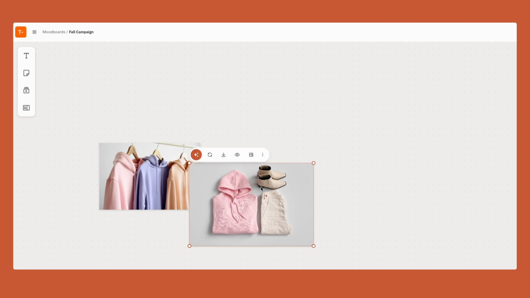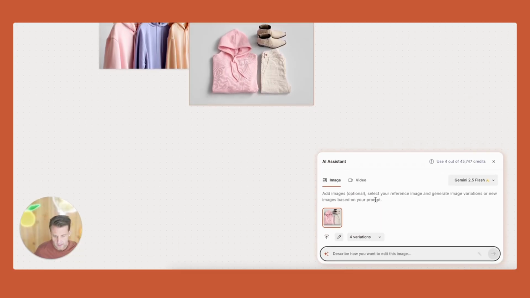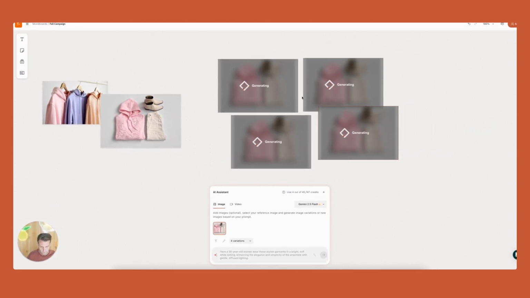For instance, if I wanted to create a model, like let's say a person wearing these clothes, I could do that. So what I'm going to do, I'm going to select this, and here in the AI assistant, I will say, have a 30-year-old woman wear these on a white background. So let's do that. I'm actually going to enhance the prompt, and now let's generate.